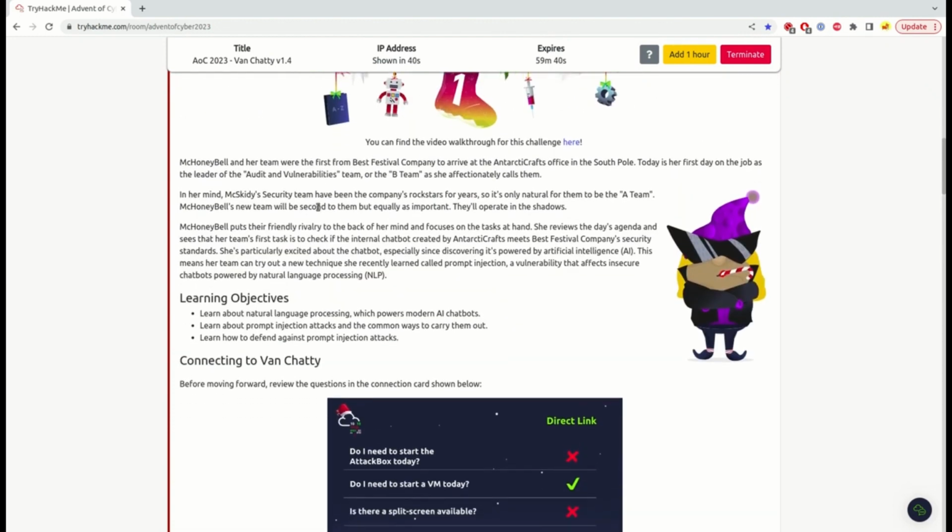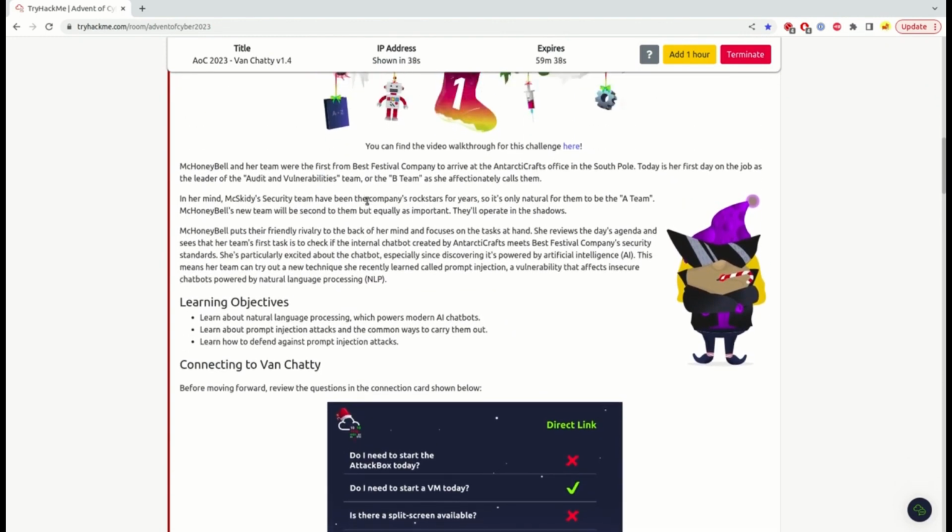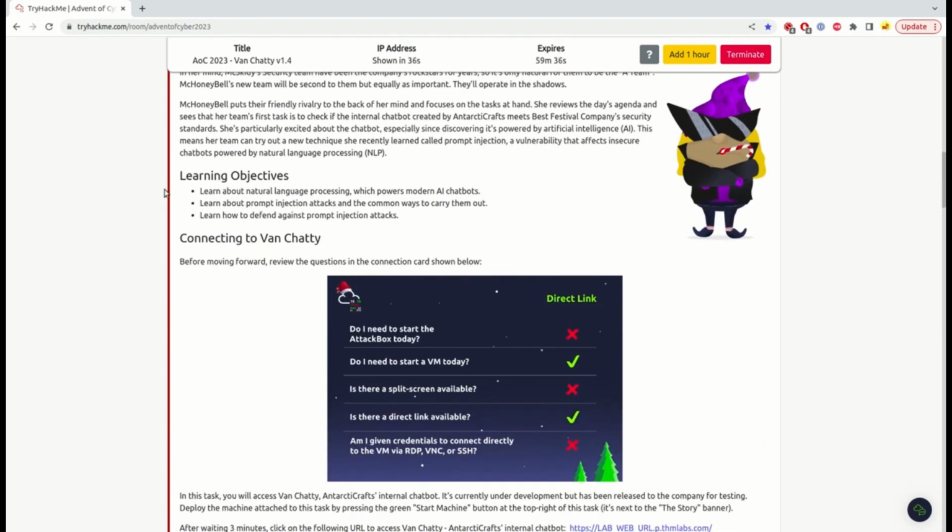Okay, so the learning objectives for this first challenge are to learn about natural language processing, so-called NLP, which powers the modern AI chatbots, which is a very modern topic indeed at the moment. Also learning about prompt injection attacks, the common ways to carry them out, and how to defend against those attacks.